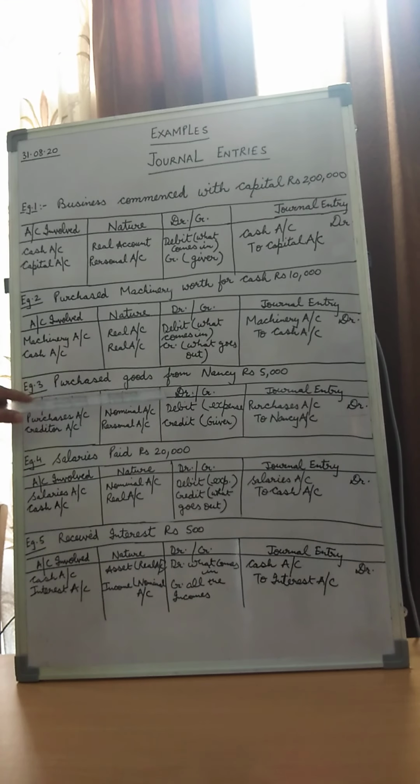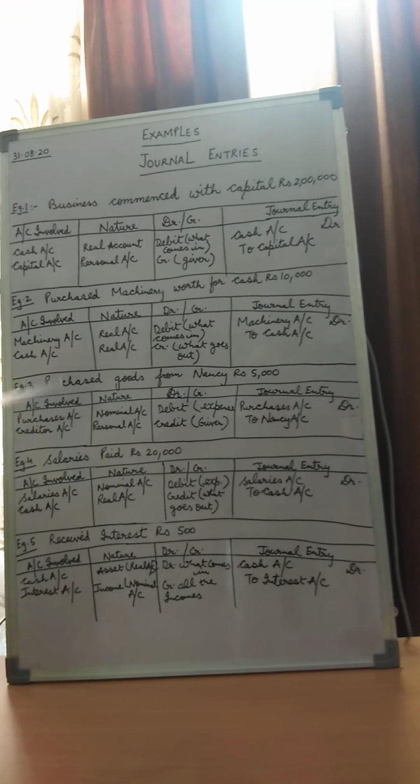Moving on to example number 3, children: purchased goods from Nancy, rupees 5,000. Over here, we have purchased certain goods from a person named Nancy. In this case, the accounts involved are purchases account and creditors account. Why purchases account, children?